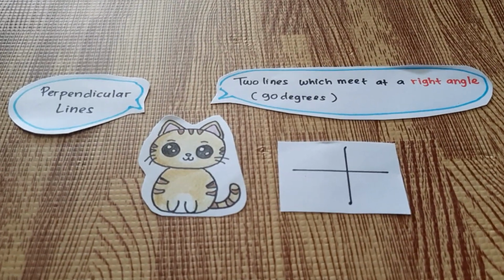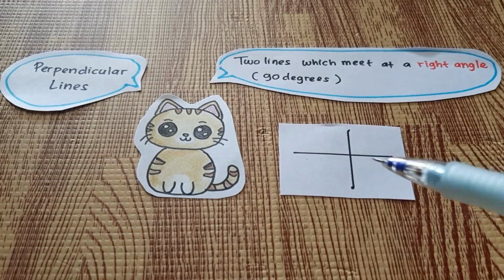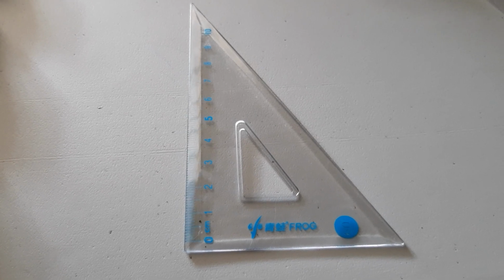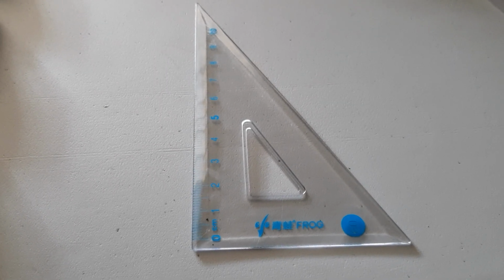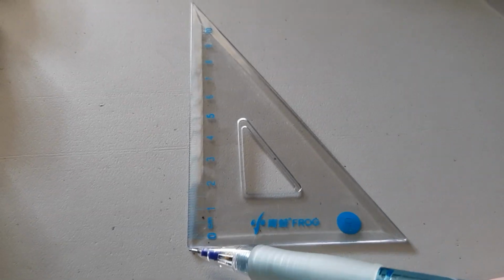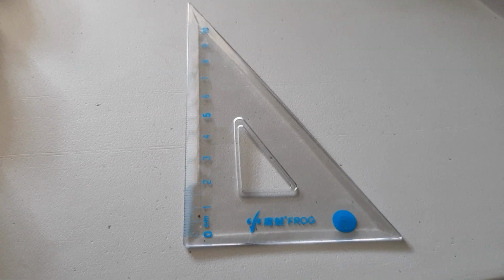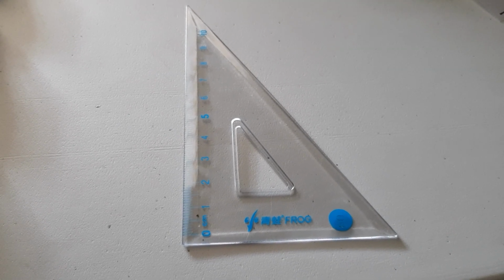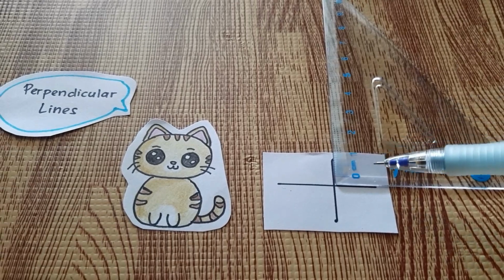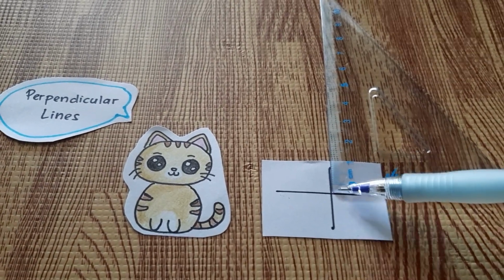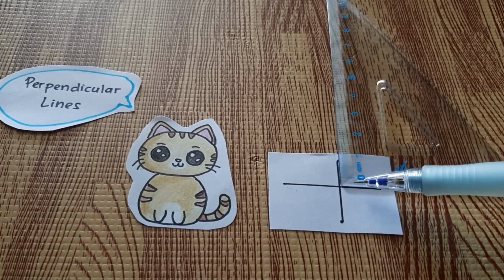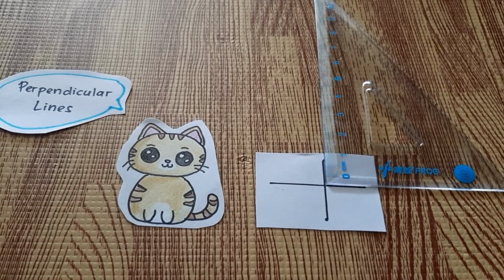How about this one? Are they perpendicular lines? Do they make 90 degrees? Miss Uni has this kind of ruler. It's called a set square. The shape is like a triangle. A set square has a 90 degree corner over here. So I'm going to use this ruler to find out whether the angle is 90 degrees or not. Now take a look. Remember that this ruler has a 90 degree corner. So these two lines meet each other and make 90 degrees over here. So they are perpendicular lines.